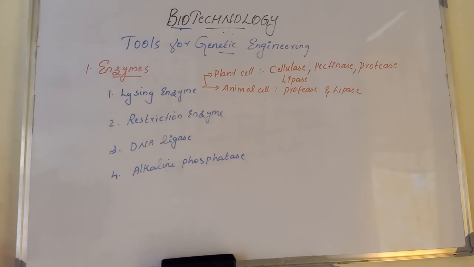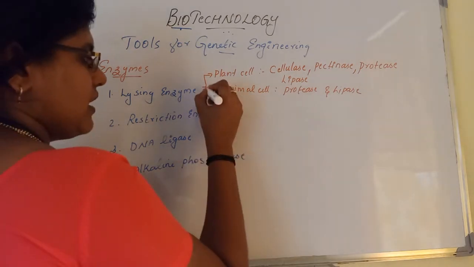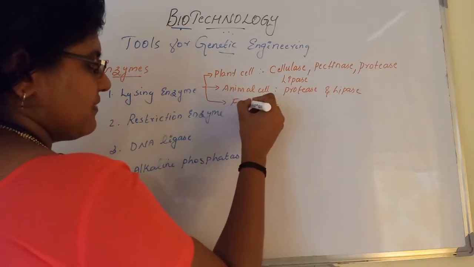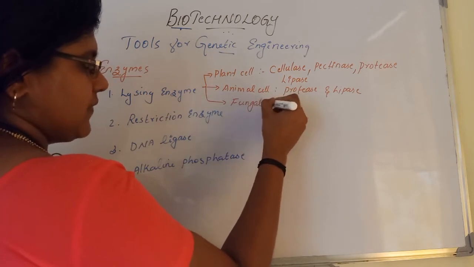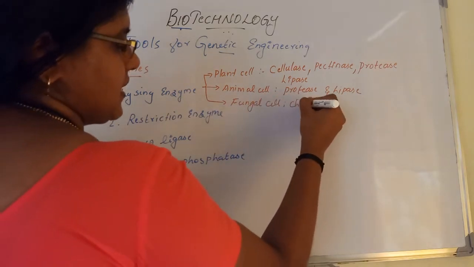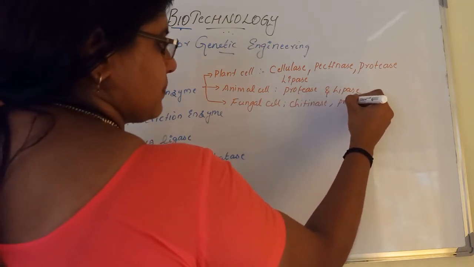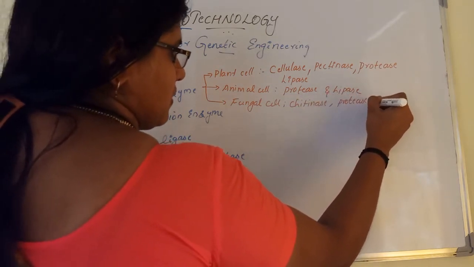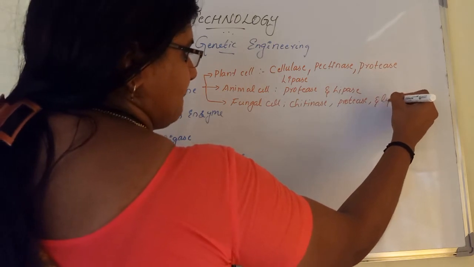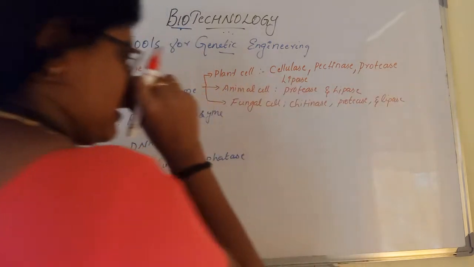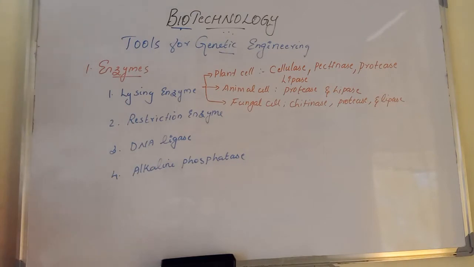We know the fungal cell wall is made up of chitin, and along with chitin, proteins and lipids are also there. So for the fungal cell, we use chitinase, protease and lipase.